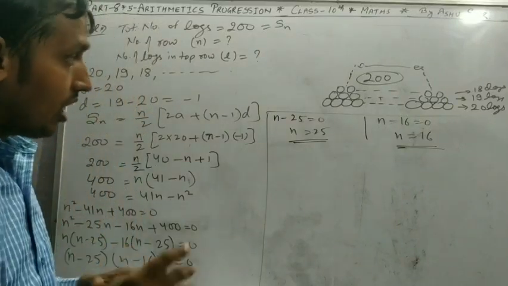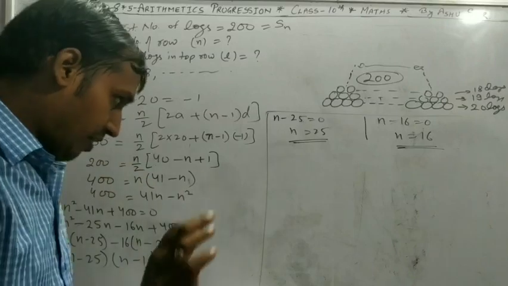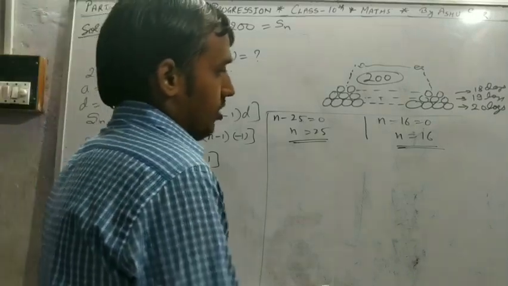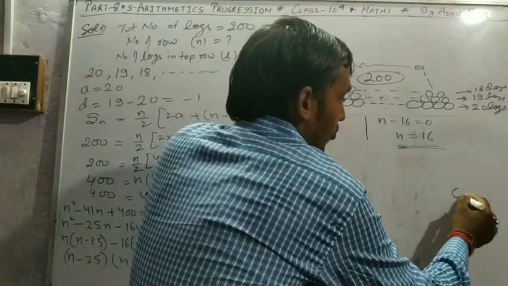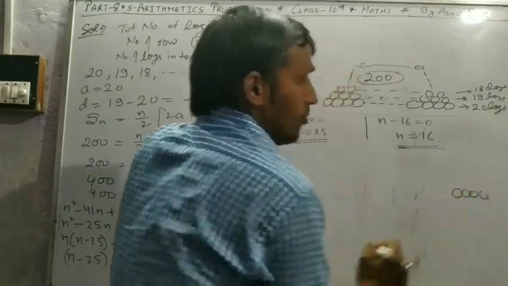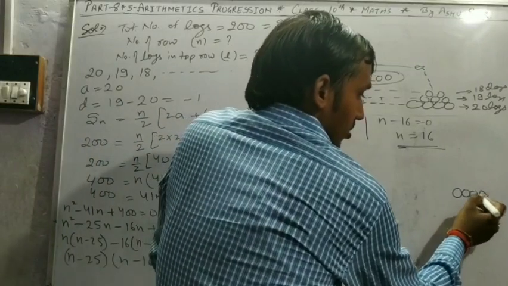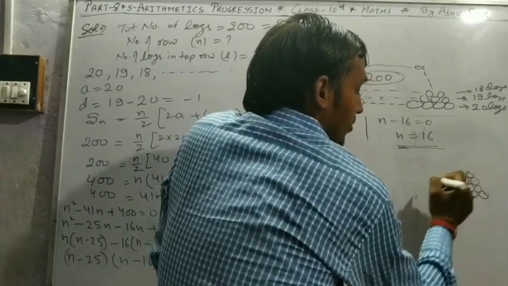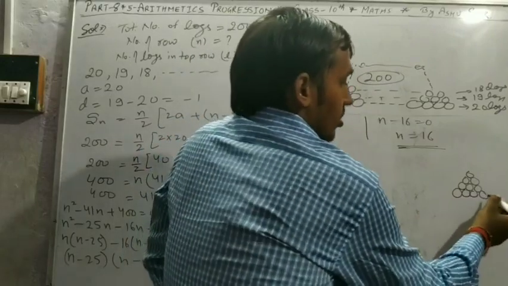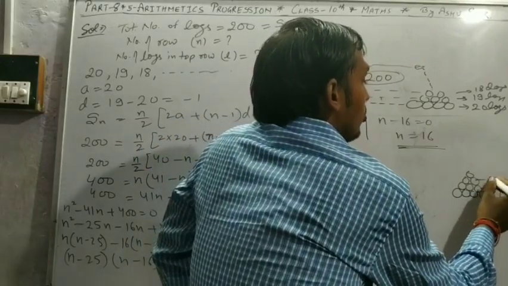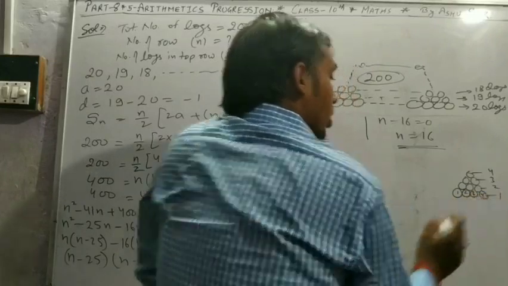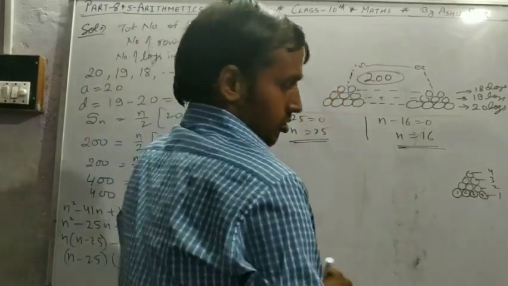Think about it: if 1, 2, 3 logs, then 4 logs in the bottom, then 3, then 2, then 1. How many rows? Count it: 1, 2, 3 and 4. If 4 logs in the bottom, there are 4 rows.